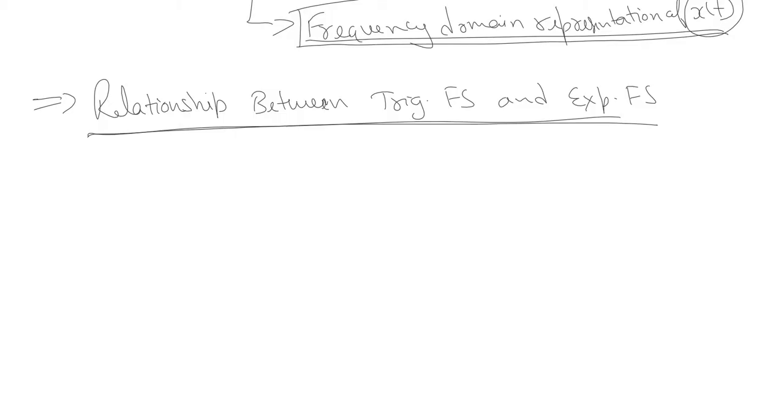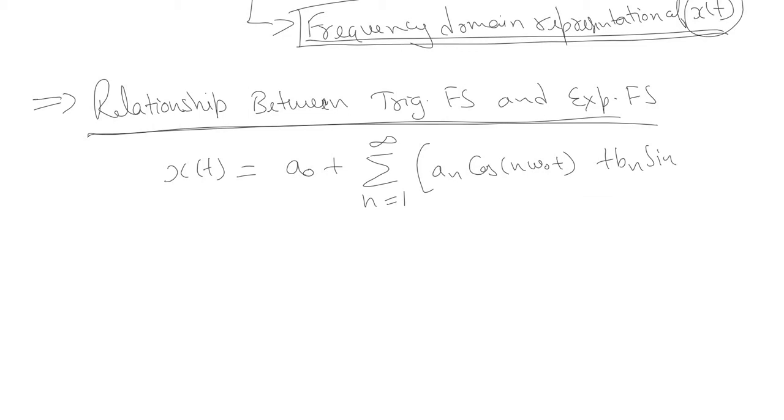If we look at the trigonometric Fourier series, the expression of x(t) was a naught plus summation n ranging from 1 to infinity of a of n cos n omega naught t plus b of n sin n omega naught t. This was the expression for the trigonometric Fourier series, right?